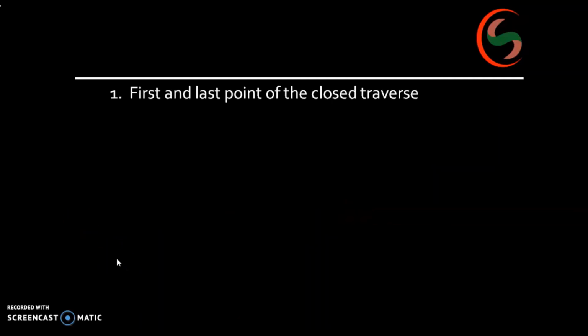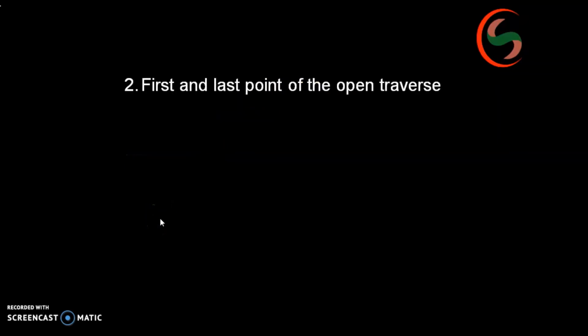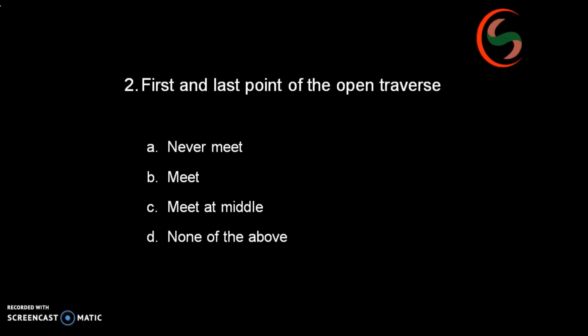Next, first and last point of a closed traverse: same, they meet, they never meet, they meet at middle, none of them. They meet definitely in a closed traverse. Next, first and last point of the open traverse: they never meet.